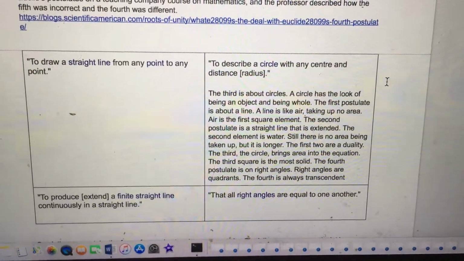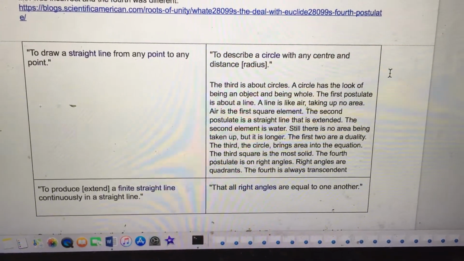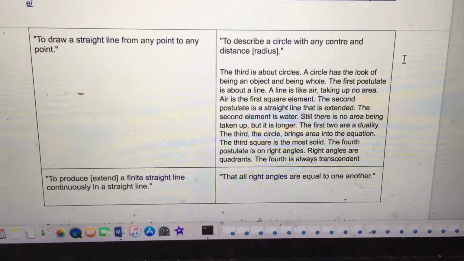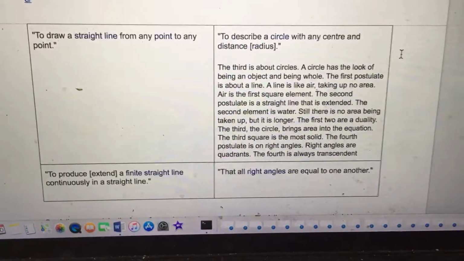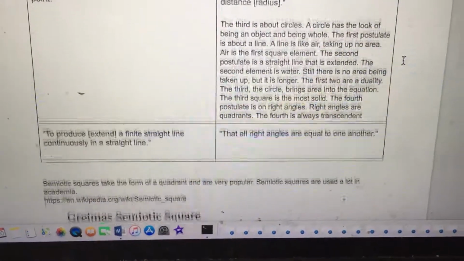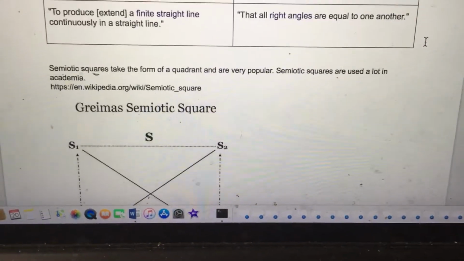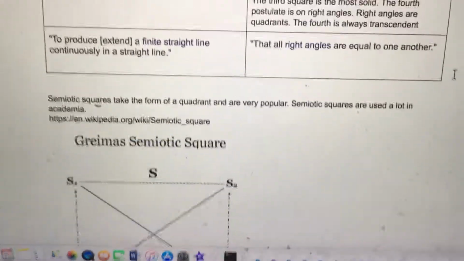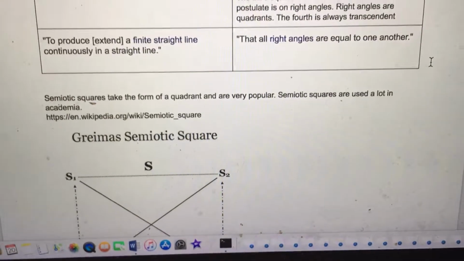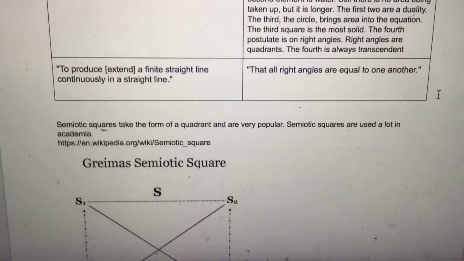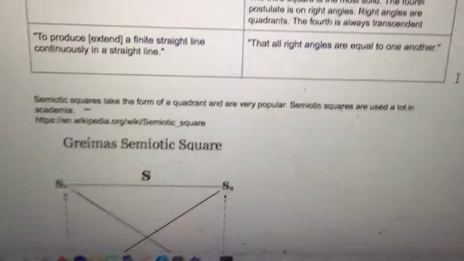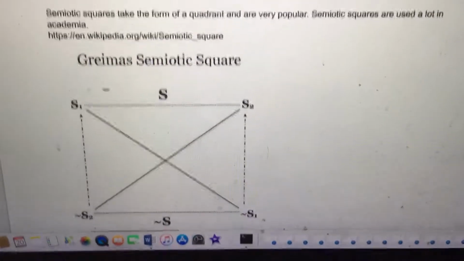The 4th postulate is on right angles. Right angles are quadrants. The 4th is always transcendent. Postulate 4, that all right angles are equal to one another. So semiotic squares take the form of a quadrant and are very popular. Semiotic squares are used a lot in academia. So Greimas's semiotic square.